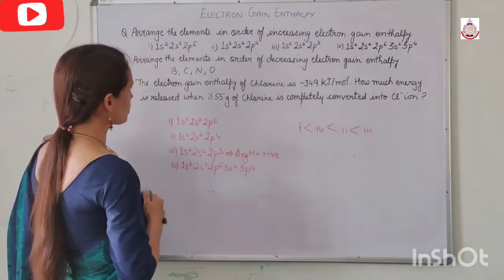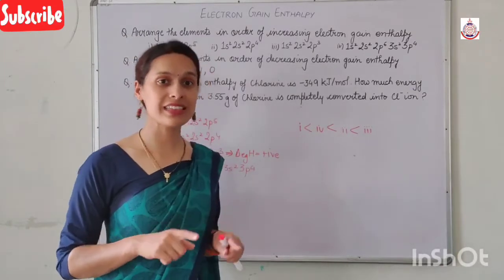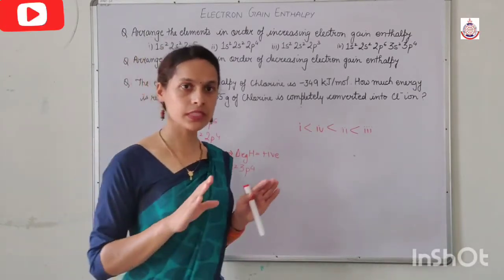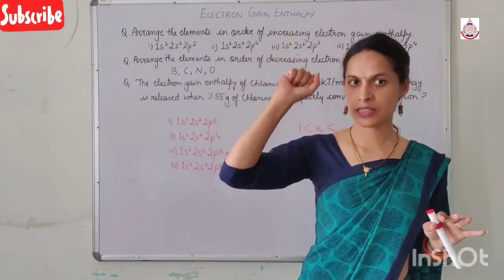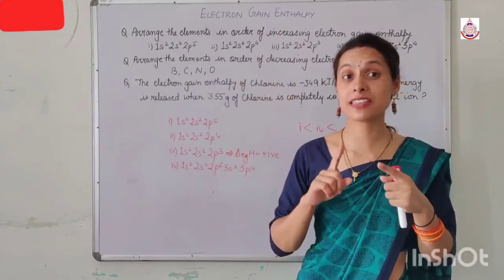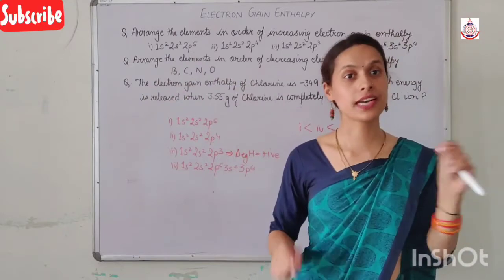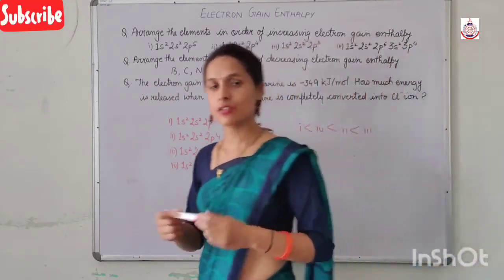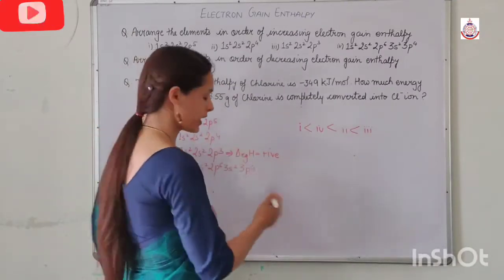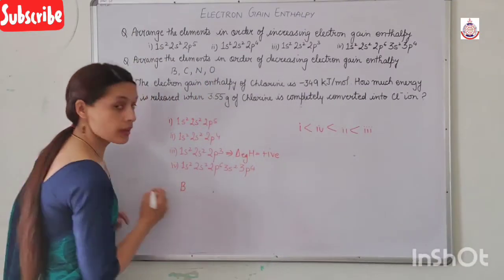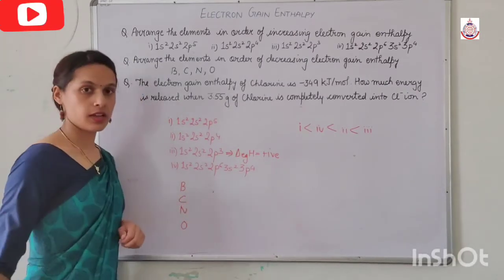So in our second question we have to arrange the elements in the order of decreasing electron gain enthalpy. Decreasing electron gain enthalpy means the greatest electron gain enthalpy, which doesn't mean most negative. Greatest becomes most positive. So here we have 4 different atoms: boron, carbon, nitrogen and oxygen. Clear?